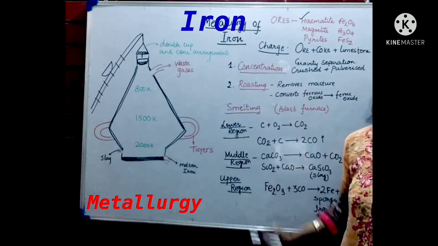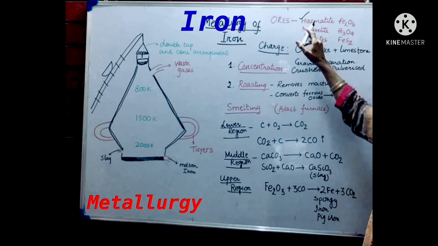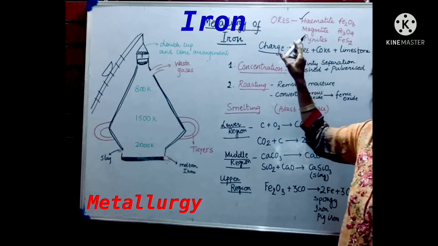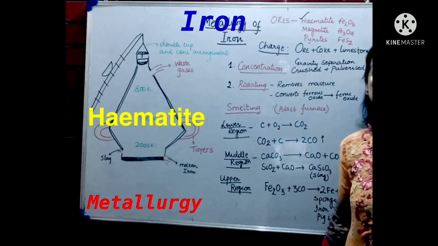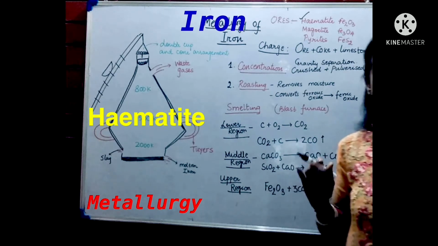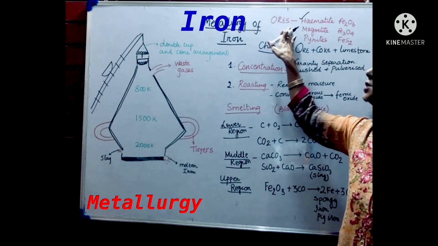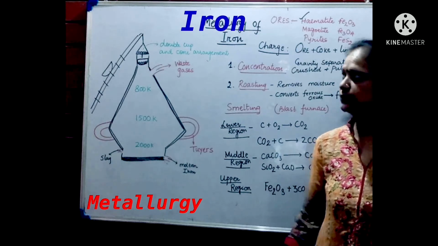Metallurgy of iron. Now iron ores available are hematite, magnetite and pyrites, out of which hematite is majorly used in India. So if in your question it says name the major ore of iron, only hematite will be accepted. So this is the ore that we use here.